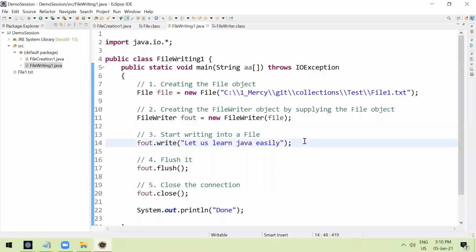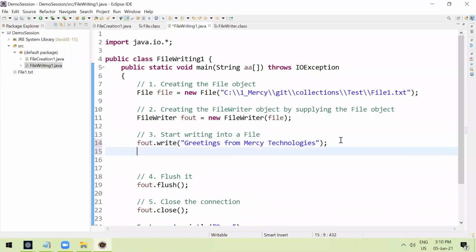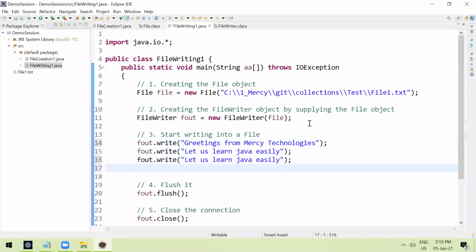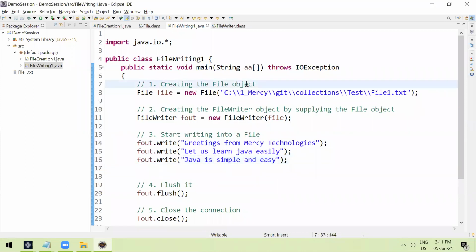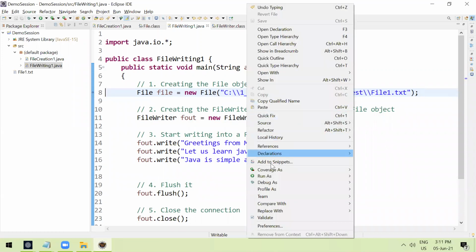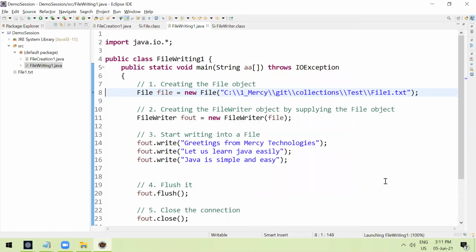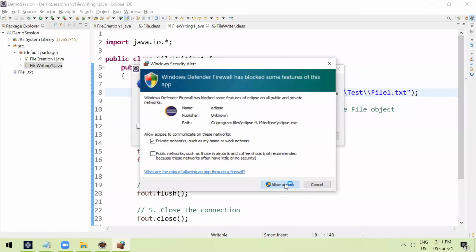Now what I do, let's keep some more. Java is simple and easy, right? I'm writing 3 lines, right? Let me run this program again. Let's run it in debug mode and you can understand. Double click on this side, you will see one bubble, right? Click on this bug button or right click, run as debug as Java application. So it will open one perspective. So you can debug the application